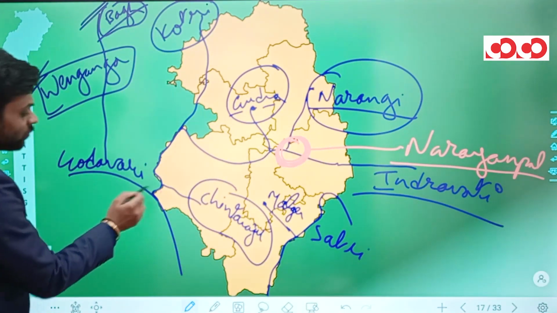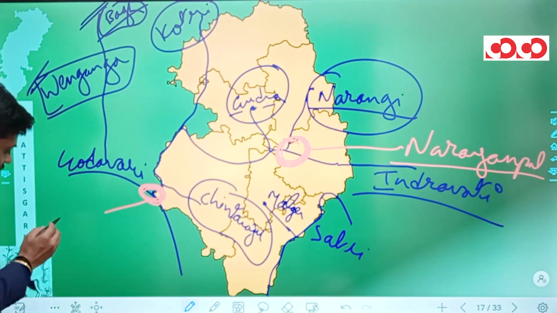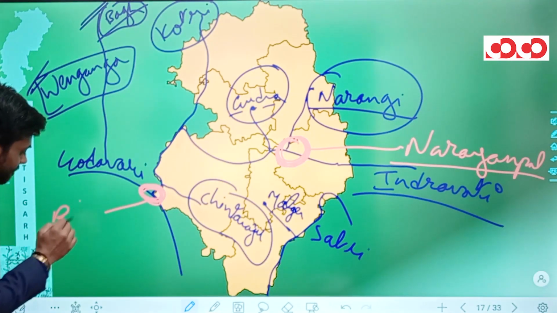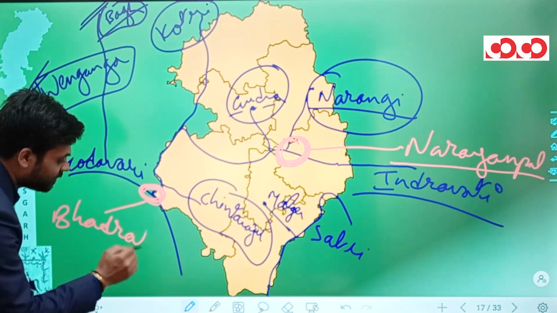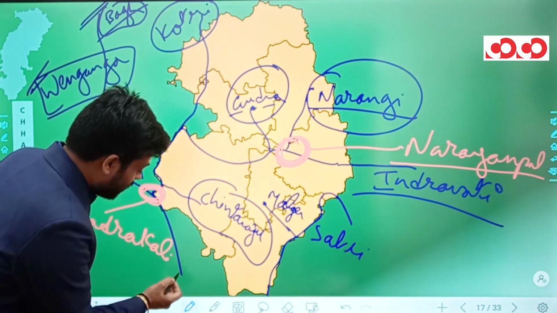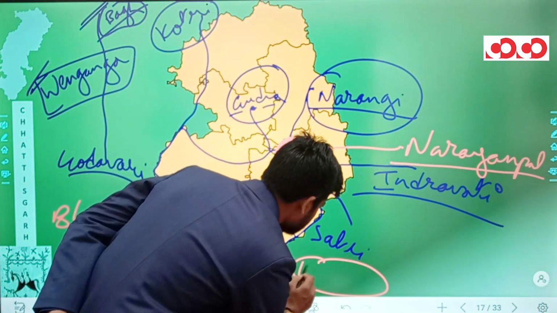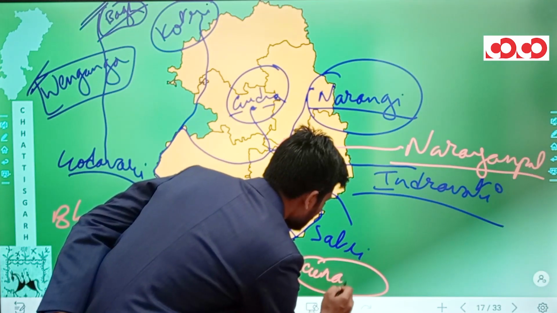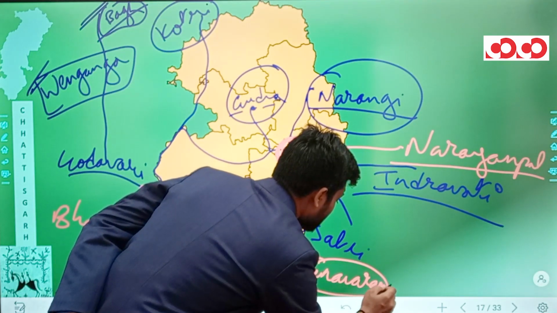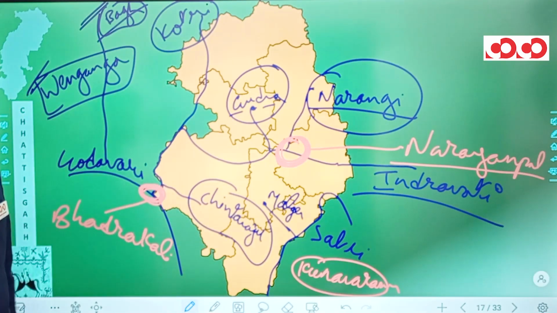The confluence of Godavari and river Indravati is in Bhadrakali. And let me tell you, the confluence of Godavari and Shabri is actually at Kunavaram. Kunavaram is in Andhra Pradesh.